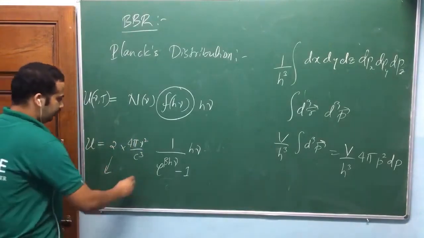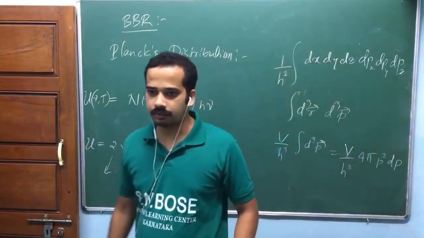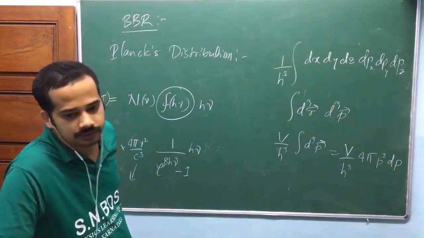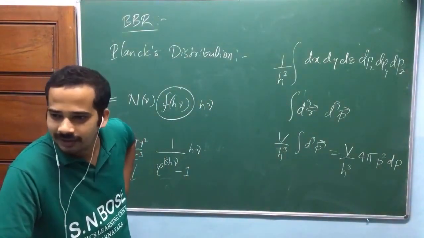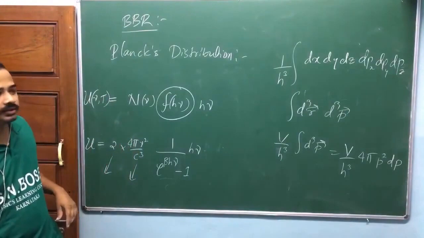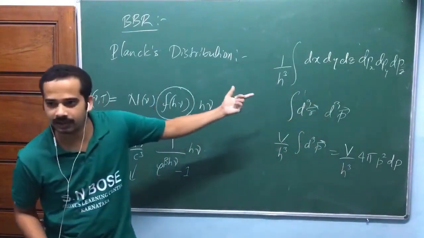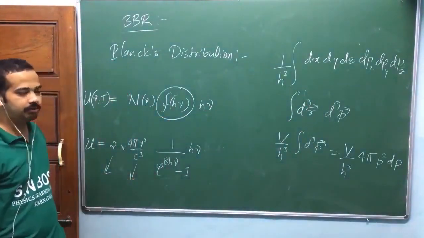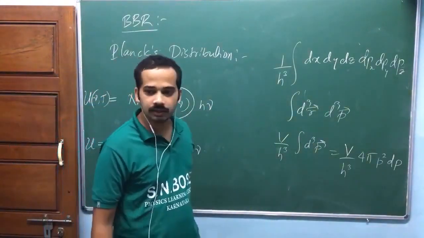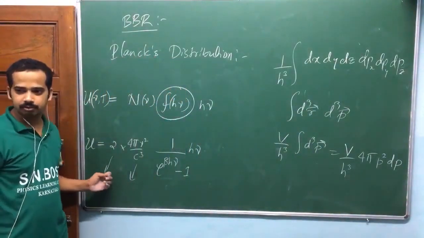Spin concept, phase space concept. Why would he divide phase space into volumes of h cube? Why might he have divided phase space into volume h cube? Don't say that at that time the uncertainty principle was not there. How much intuition exists in this whole thing? Or maybe once he started this idea, he might have got that this should be done like that. But basic intuition is very important, isn't it? At that time, quantum mechanics was not born. At that time, there was no concept of uncertainty. Look here, uncertainty is taken care of. Spin concept is taken care of.